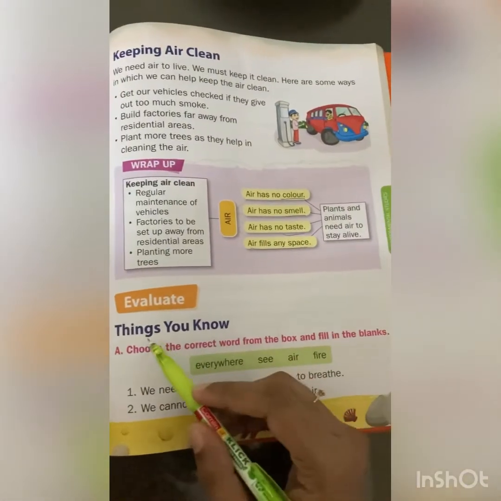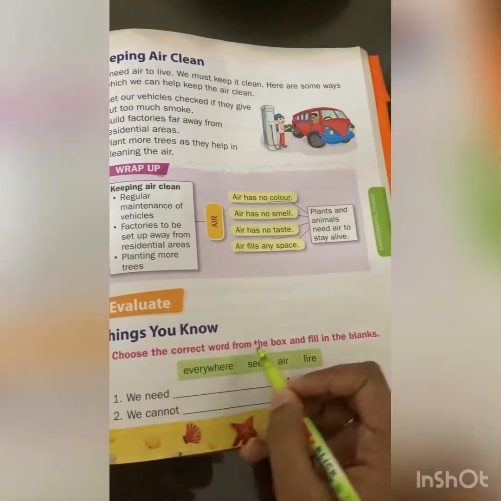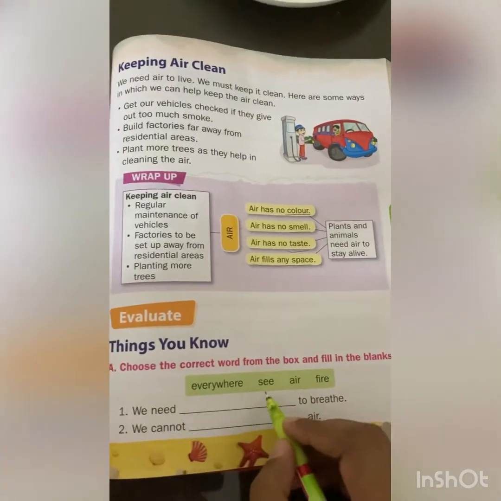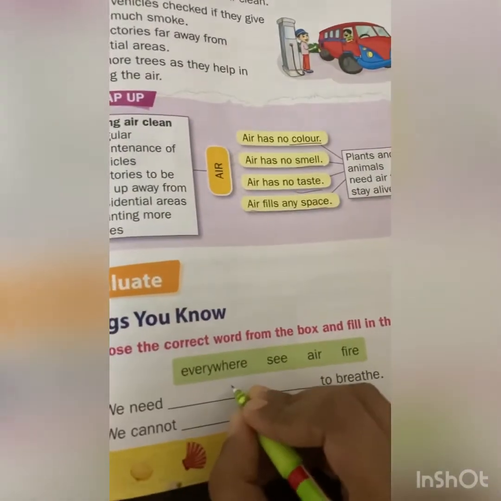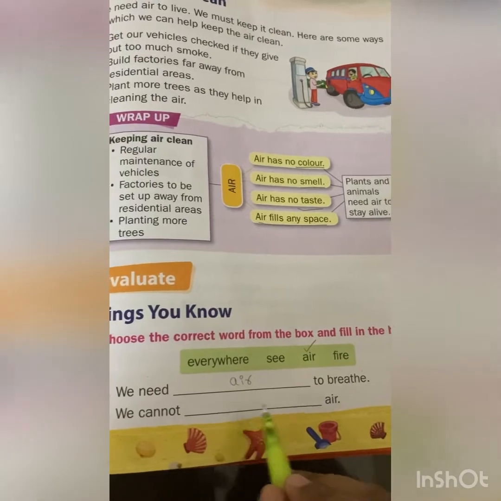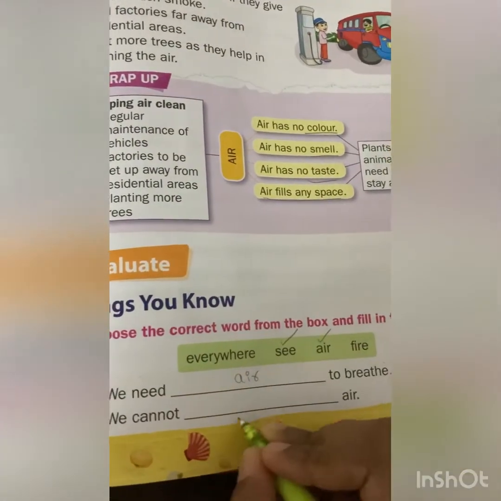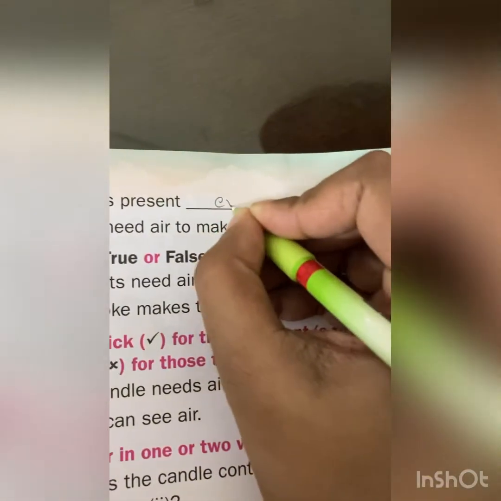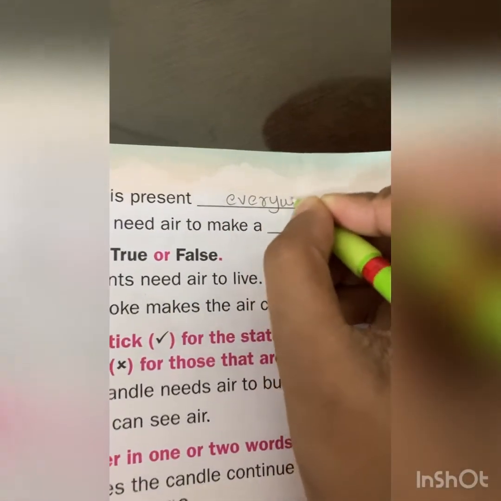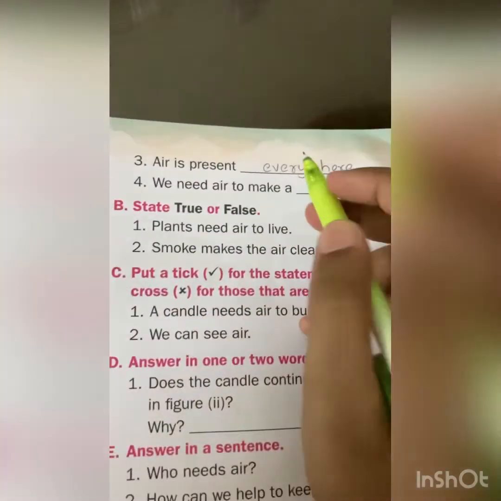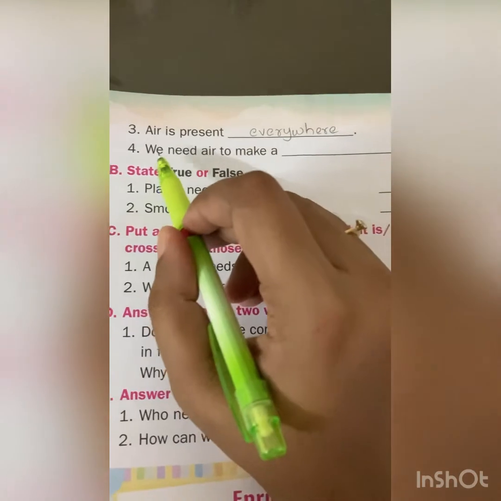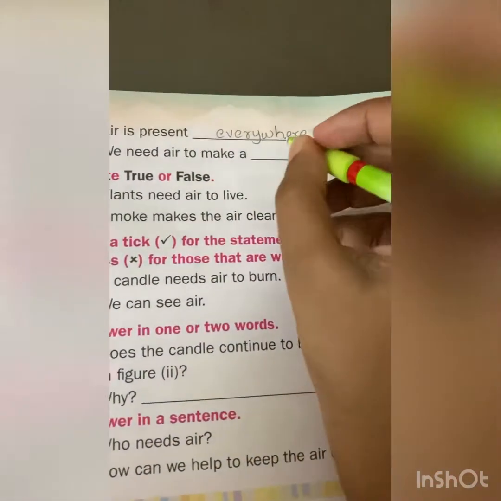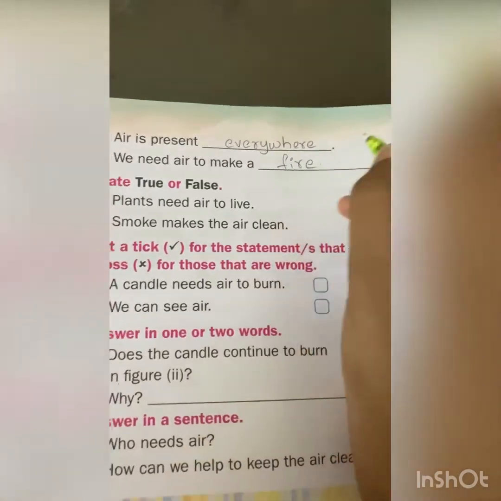Children, things you know. Choose the correct word from the box and fill in the blanks. We need dash to breathe. What do we need to breathe? Yes, air. We cannot dash air. What can we not do? We cannot see air. Next, air is present everywhere. Next, we need air to make fire.